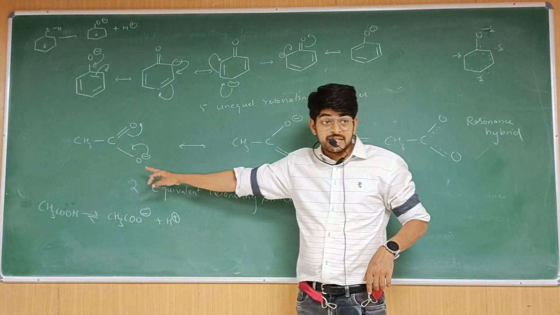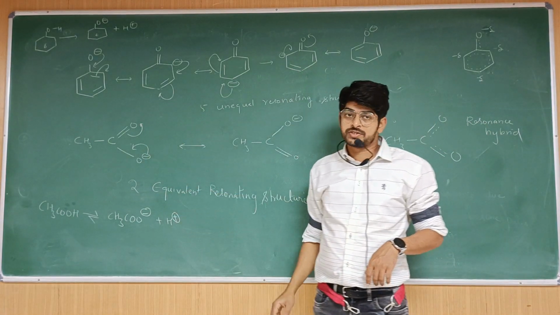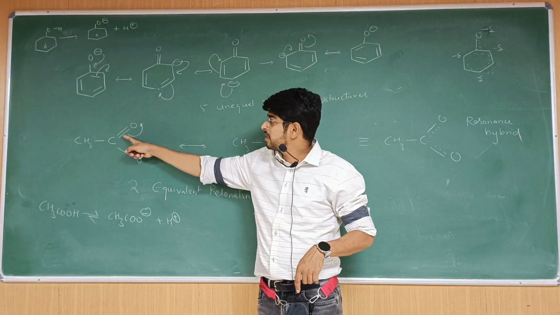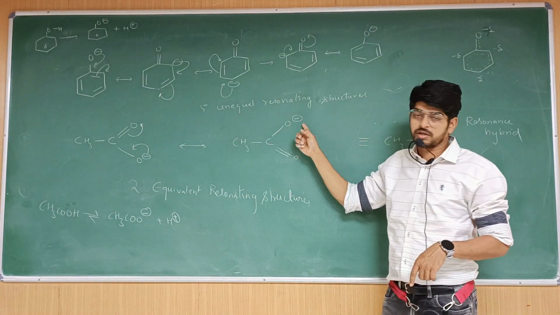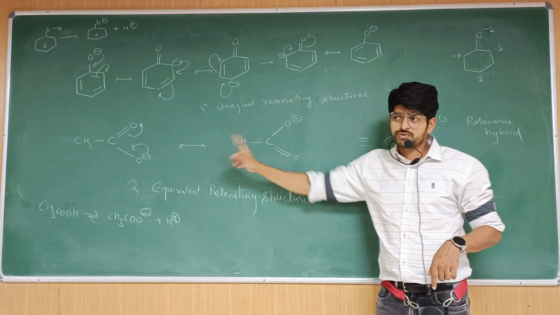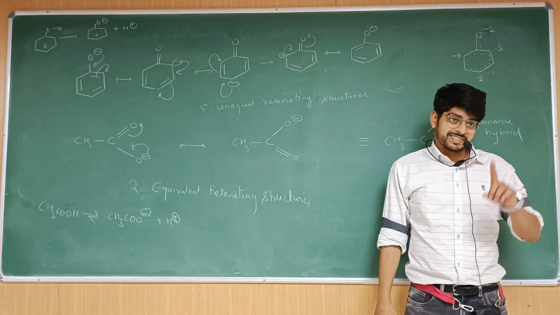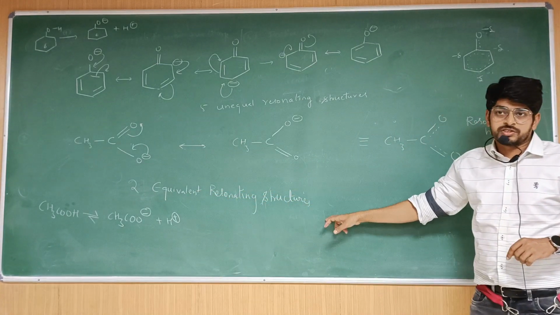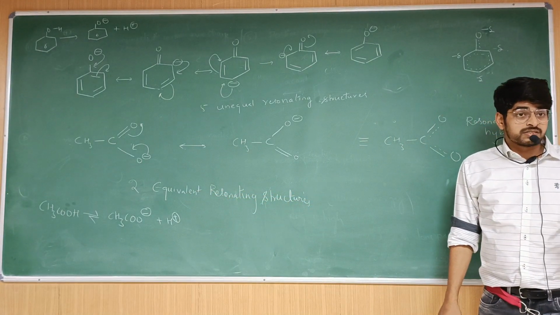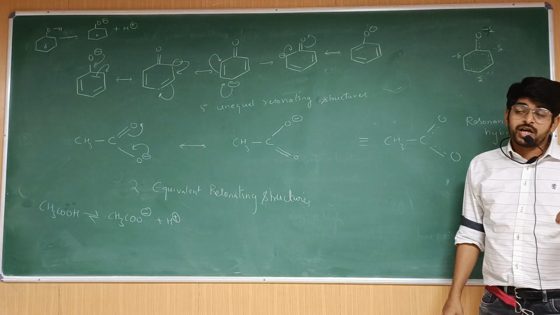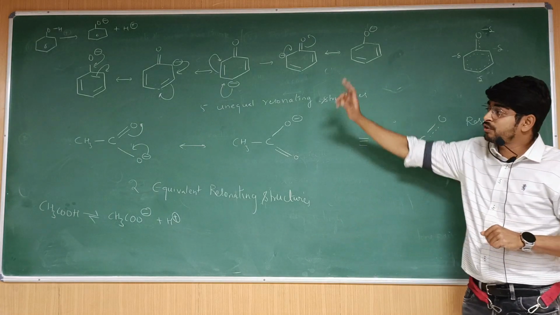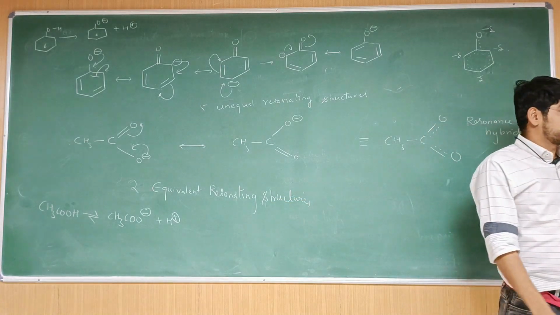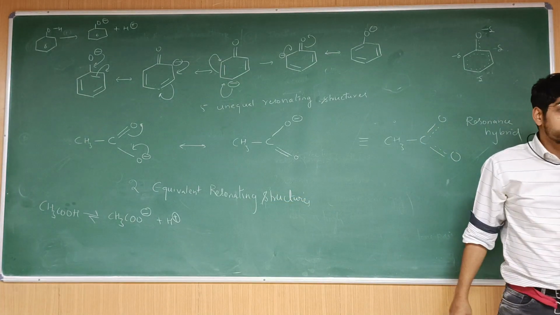Let us compare that with the acetate ion, CH3COO minus. Here there is a negative charge. This is shifting here, and automatically this double bond shifts here, and you get one more resonating structure. Are these two resonating structures equal? Yes, exactly equal. So these two are equivalent resonating structures. The number of resonating structures is less, but they are equal. So if you ask which has better resonance, phenoxide or acetate ion, I have to answer acetate ion, because both the resonating structures are equivalent.